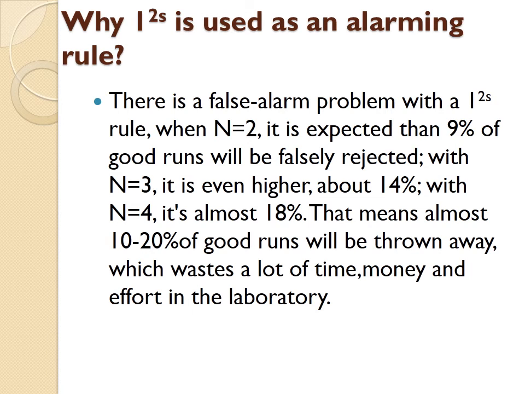Means it was a good run, and we know this quality control material is very costly, and each and every run consumes a huge amount of reagent, money, time and effort in the laboratory. So it is not efficient to reject on 1-2s. So it is used as an alarming rule. You need to identify whether any error is in the QC pattern or do trend analysis of the QC, and this is used as a warning rule. Next day quality control data is kept under strict observation.